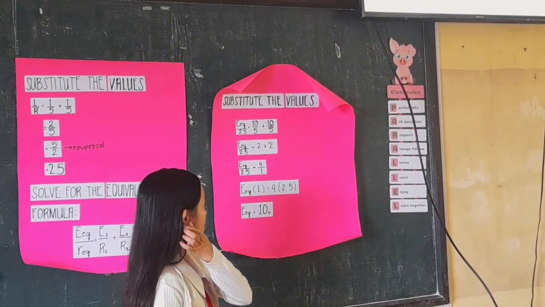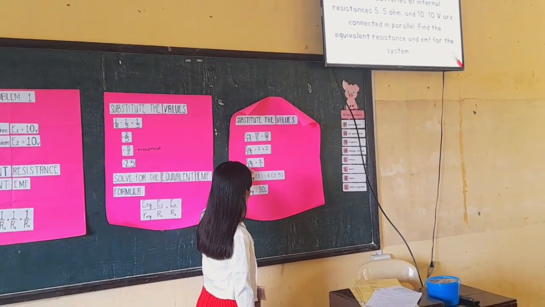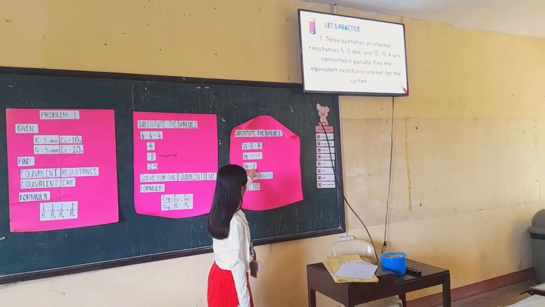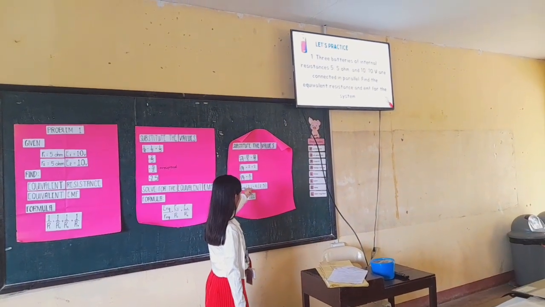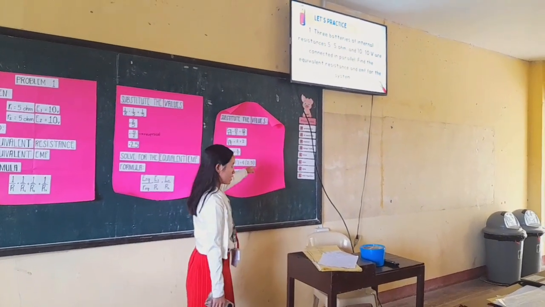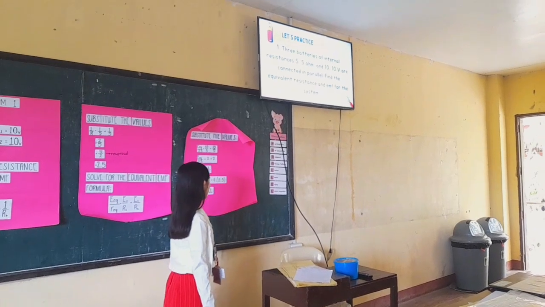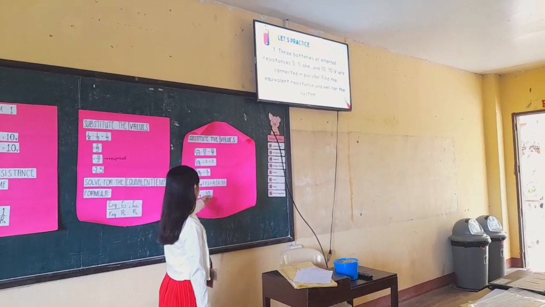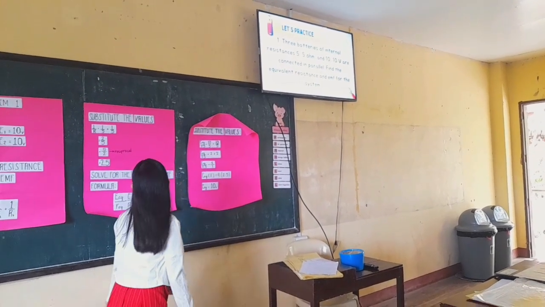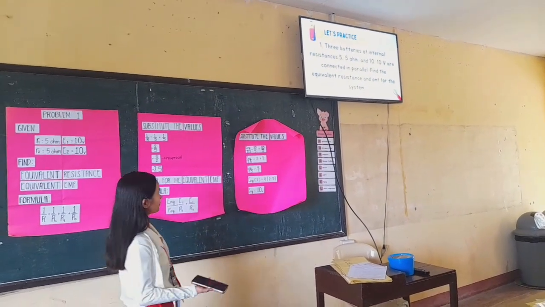In order for us to solve, we cross multiply. E_eq multiplied by 1 is E_eq times 1 equals 4 multiplied by 2.5, which yields the answer 10 volts. Therefore, our equivalent EMF is 10 volts.